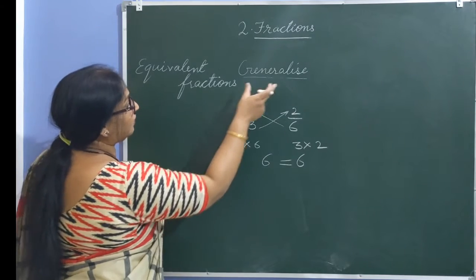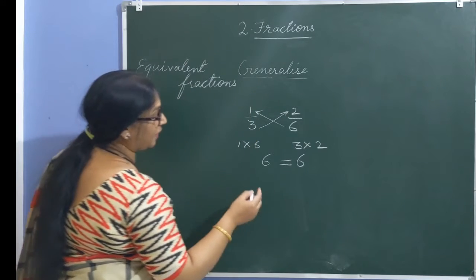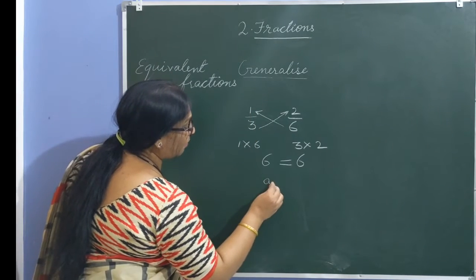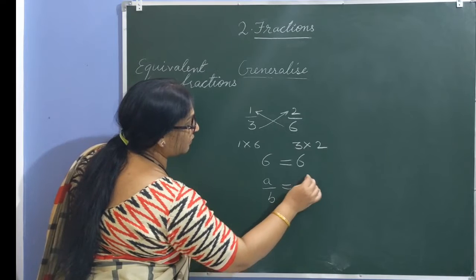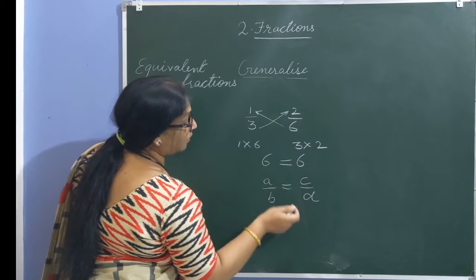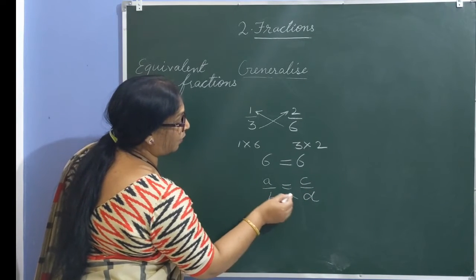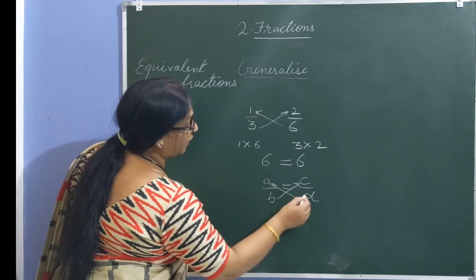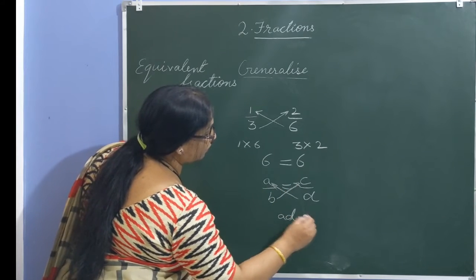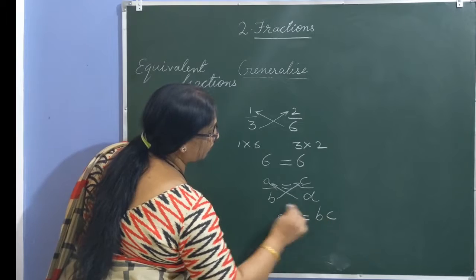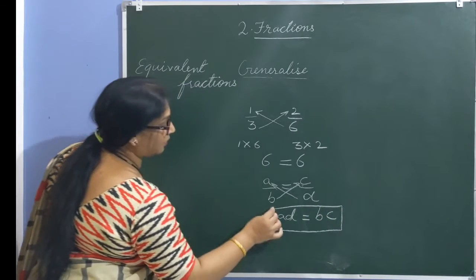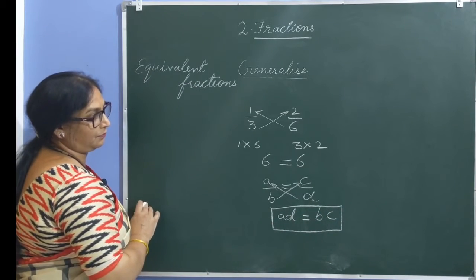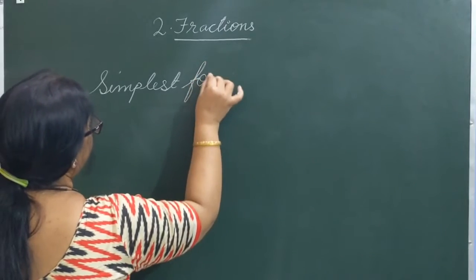In this case, we can generalize it as, in case there are two fractions a by b equals c by d, they are equivalent if the product a into d, that is ad, equals b into c, bc. This is how we can generalize the given equivalent fraction. Clear? Simplest form of a fraction.